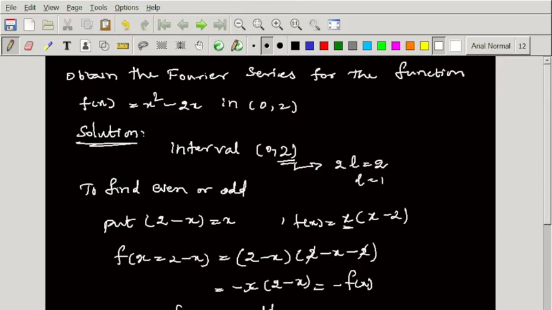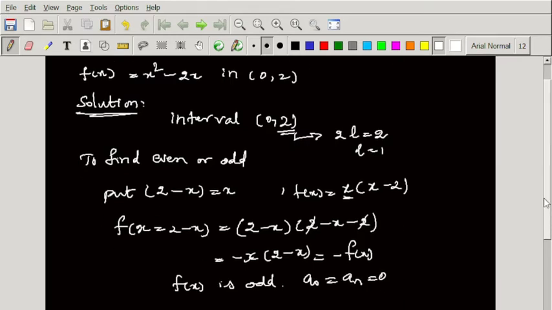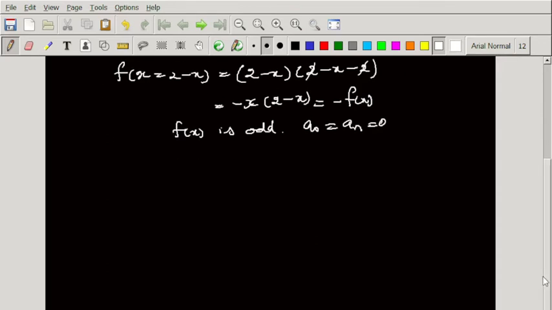So f of x is an odd function, then we can say that a naught as well as an equal to 0. Now f of x is nothing but a naught by 2 plus summation 1 to infinity an cos n pi x by l.